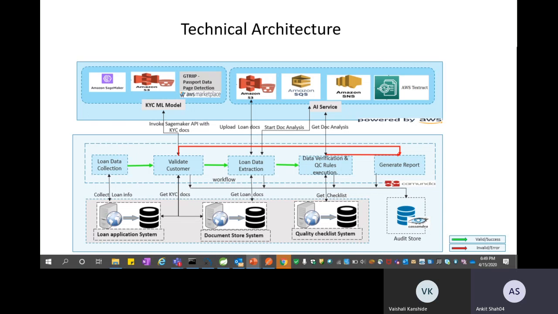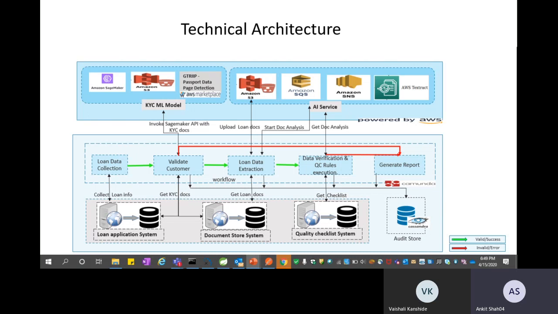Moving on to the next step, wherein we try to do verification of the data that has been extracted. Now that the data is extracted, we want to run some quality checks on it. So where do these rules come from? These rules come from the quality checklist system. We procure the quality rules from the quality checklist system, and once the rules are in place, we apply those rules on the extracted data to identify whether the application has any exceptions or not, is accurate or not, whether it's complete or not, and whether the data amongst the application documents matches or not.